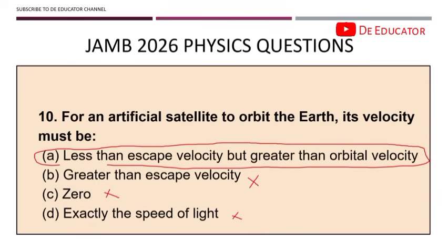So for an artificial satellite to be able to orbit around the Earth, the orbital velocity must be exceeded, but the escape velocity must not be reached, so that it is going to be able to orbit around the Earth.